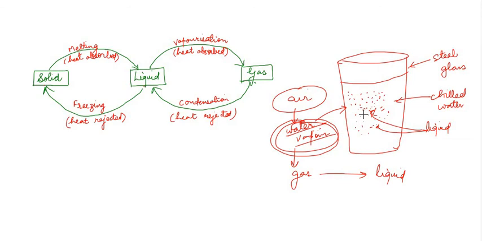When gas is converted into liquid by rejecting heat, so this water vapor rejected heat and converted into liquid state. So this is condensation. So we can observe this at our homes also. So I think this is very easy to understand.